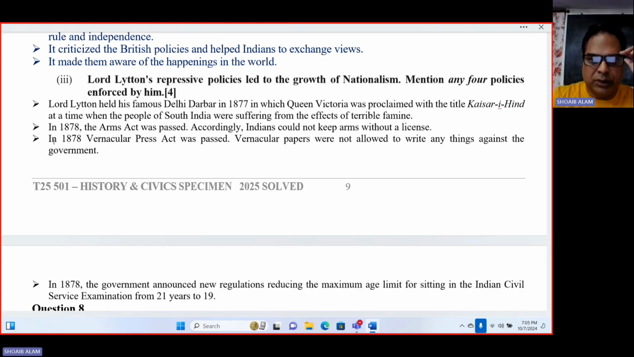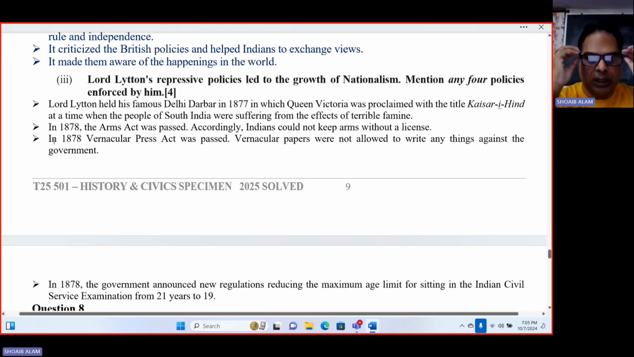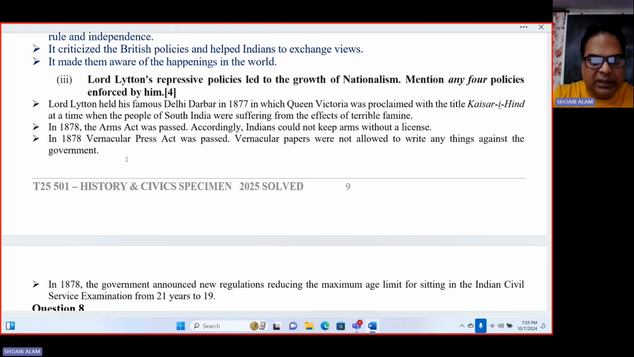Vernacular papers were not allowed to write anything against the government. If they violated it, their machinery would be confiscated. So all this tried to curtail the liberties of the press.